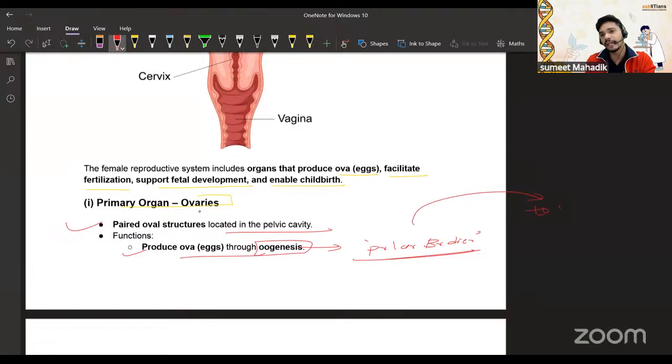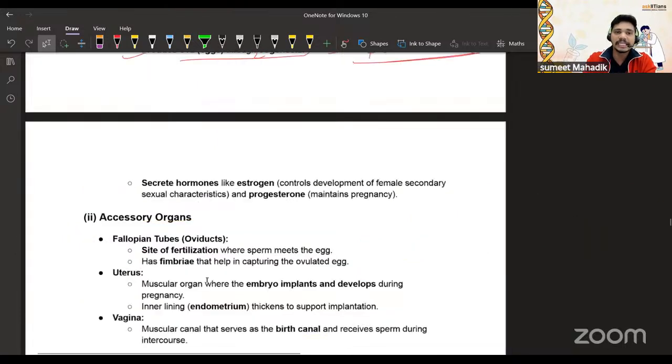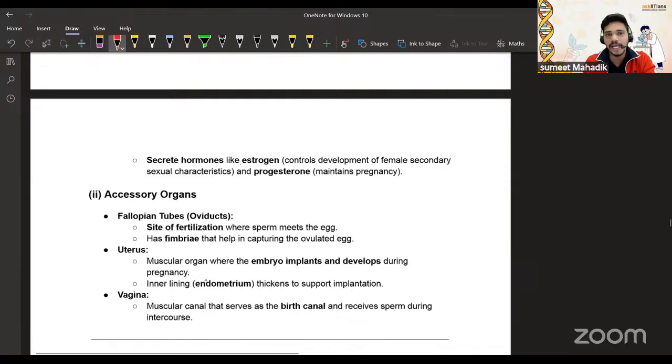To maintain the chromosomal number, obviously. That is the reason polar bodies are formed. Because how many eggs do we get? Only one egg at a time, but in the case of sperm, many sperms. Now, they also secrete hormones like estrogen and progesterone.